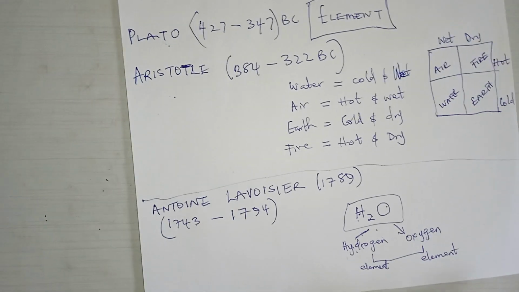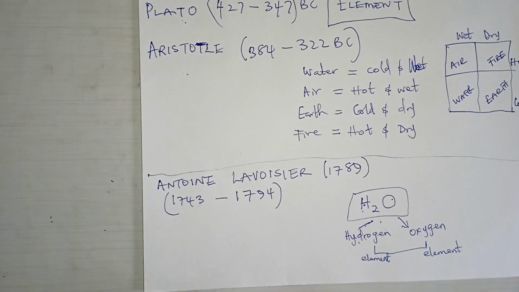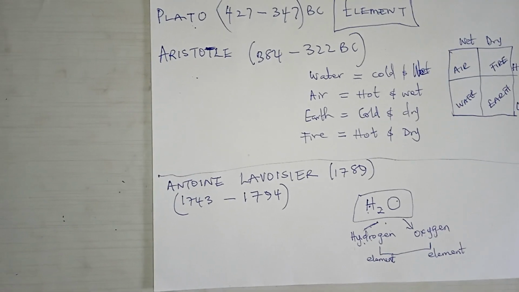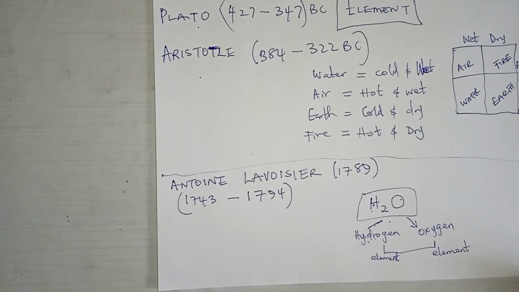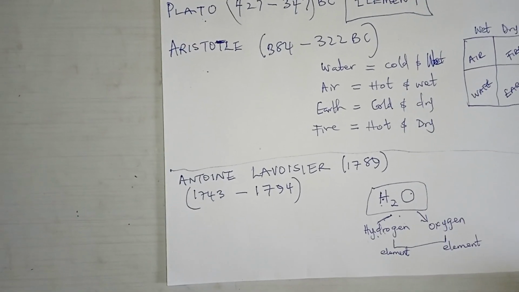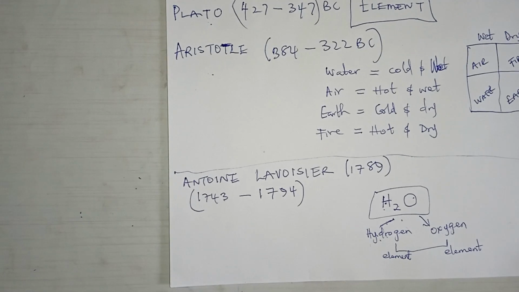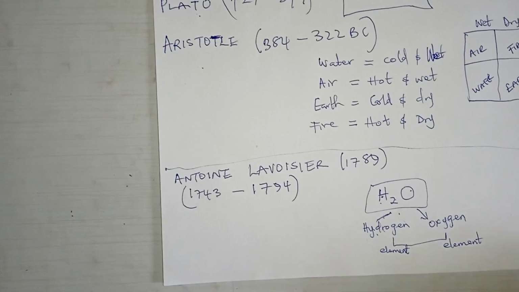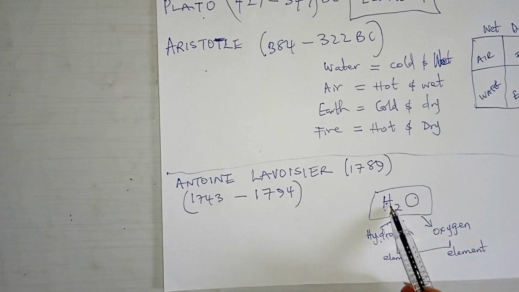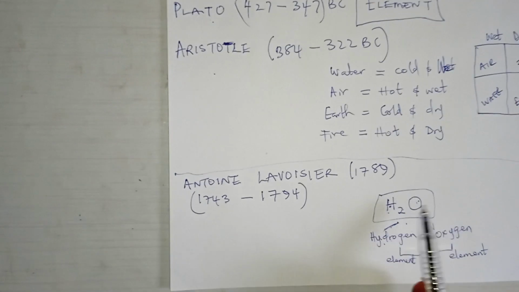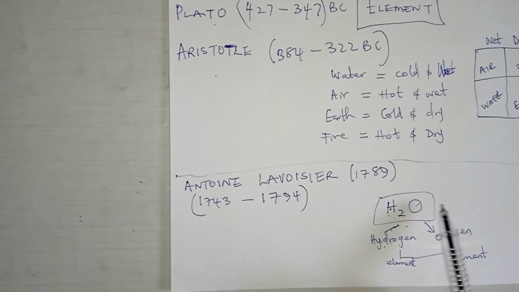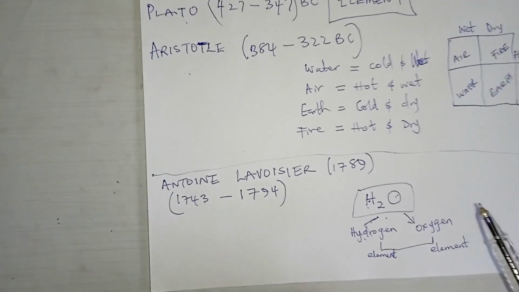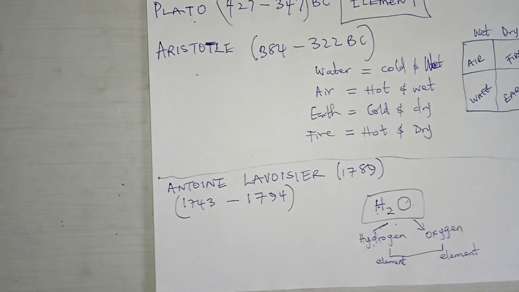And we know that elements are substances that cannot be separated by physical means. When you cannot separate it by physical means, it is called an element. And I told you that atoms of the same kind are what you call elements. A compound is made up of elements. The elements coming together give you a compound, while compounds coming together give you mixtures.